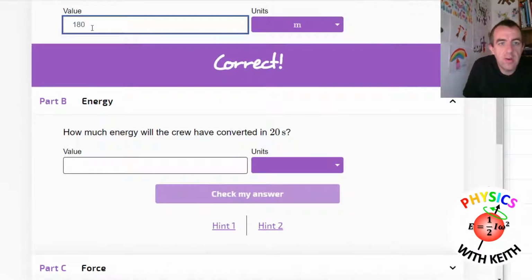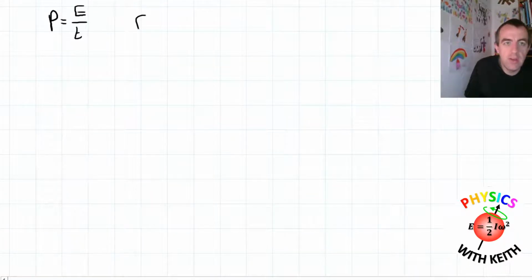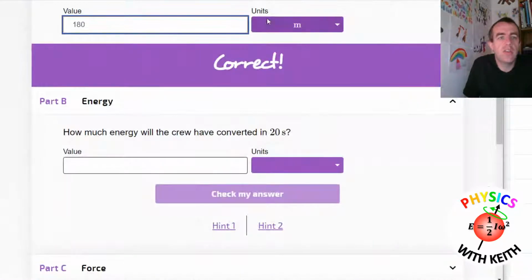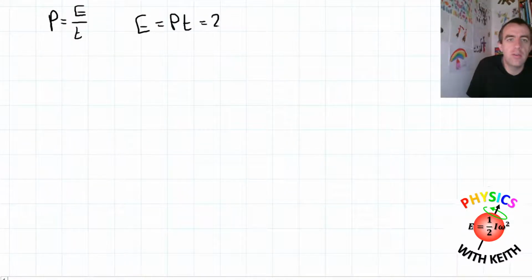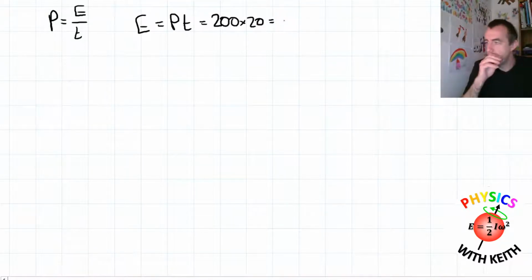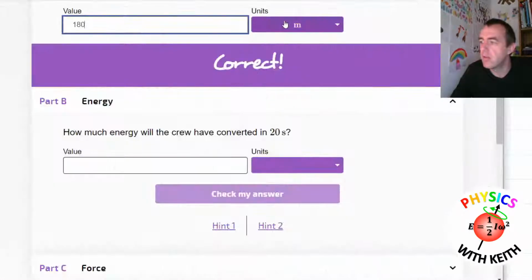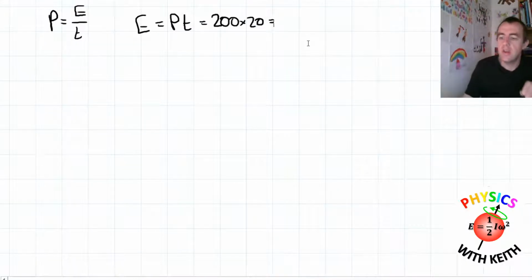We are asked in the question how much energy the crew will have dissipated, or converted, so that's P multiplied by T. Power was, in the question, 200 watts, so write that down, 200, and the time was 20 seconds. The answer for that, 200 multiplied by 20, is 4,000. That's 4,000 joules, make sure you know the unit.